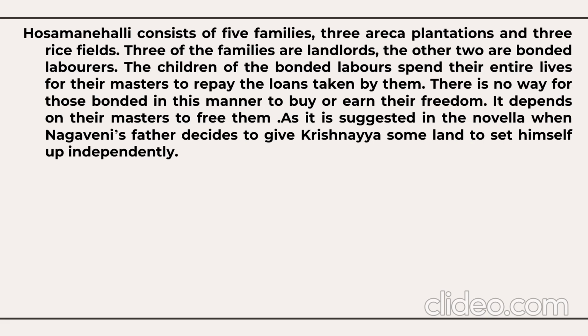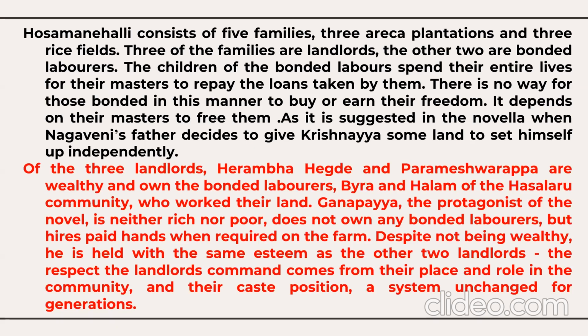As it is already suggested in the novella, when Nagaveni's father decides to give Krishnaya some land to set himself up independently. Of the 3 landlords, Heremba Hegde and Parmeshwarappa are wealthy and own the bonded laborers, Baira and Halam of Hasaluru community, who worked their land.